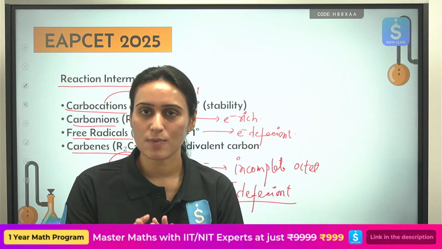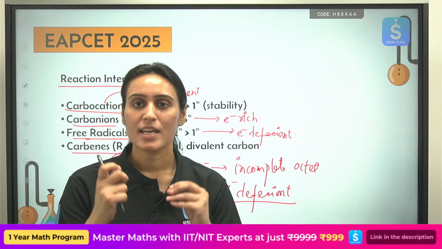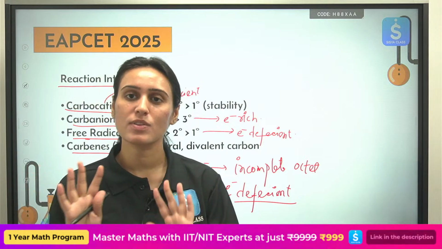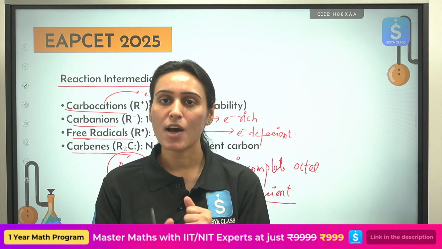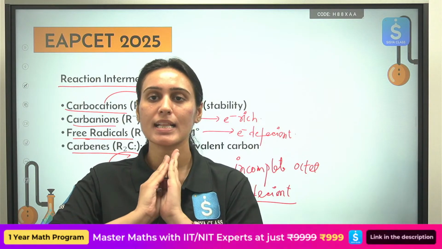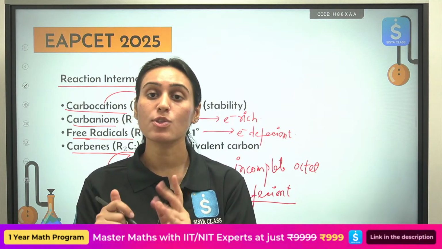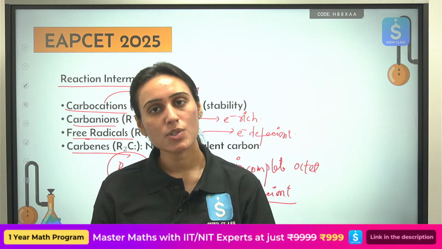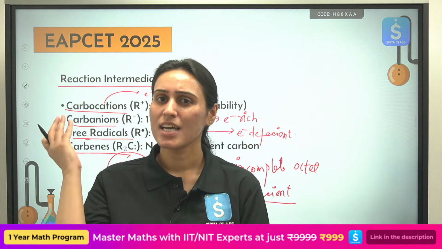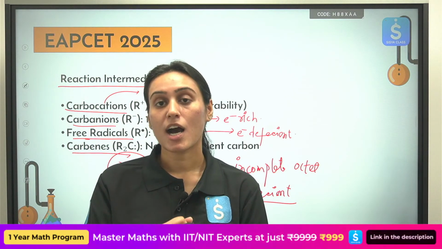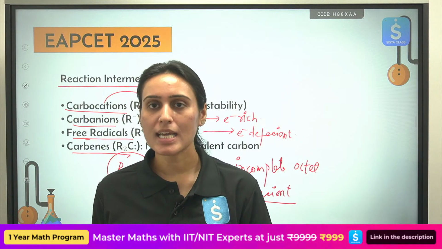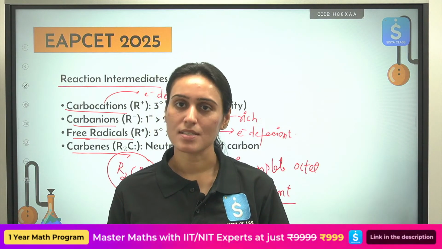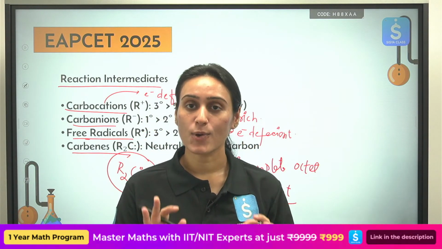It is just one concept that you should be aware of. You want to stabilize something. I've told you this before also. Everyone wants stability. How do we stabilize any particular intermediate that is given to us? You neutralize it. Okay, how to neutralize something which is positively charged? You give it electron density. How to neutralize something which is negatively charged? You pull the electron density from that species. So that is the idea you have to follow.